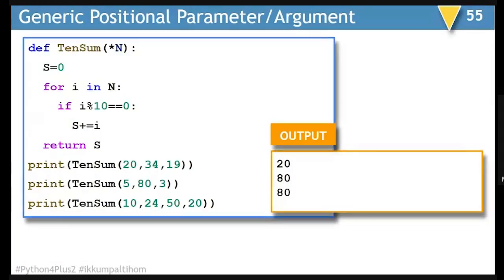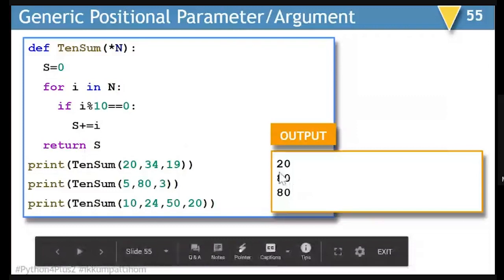Next example of the similar kind. This time we are planning to add all those values which are passed as parameters which are divisible by 10. So we are having a generic positional parameter with star. I am passing three values here, 20, 34 and 90. So it is checking, 20 is divisible by 10, so 20 will be added. 34 and 90 will not be added. So when you return the final result, it will be showing only 20.